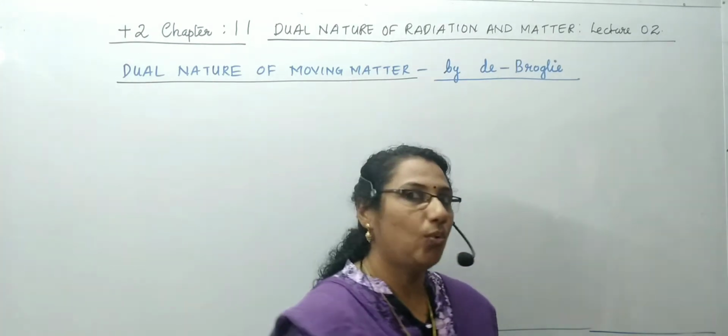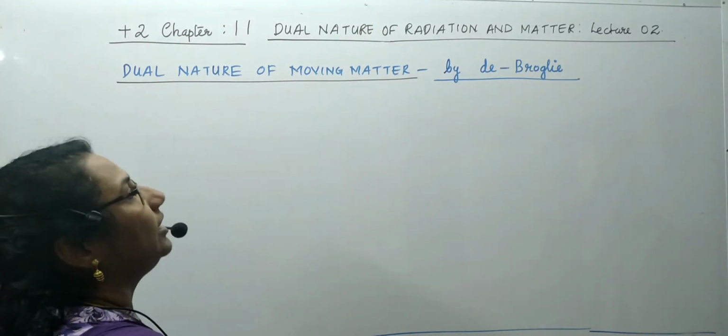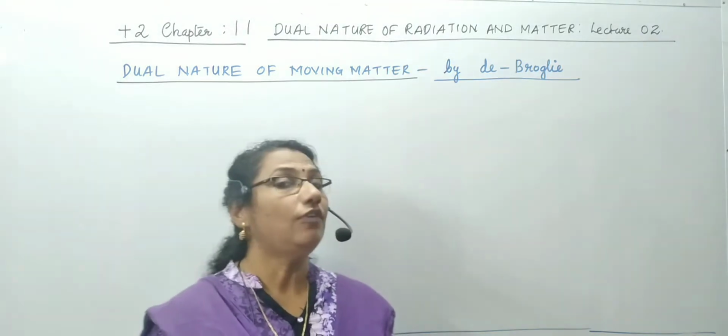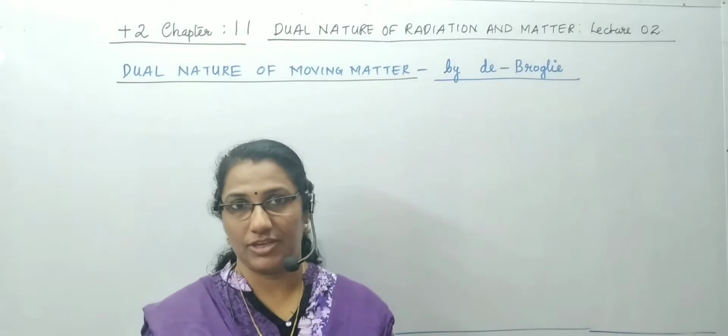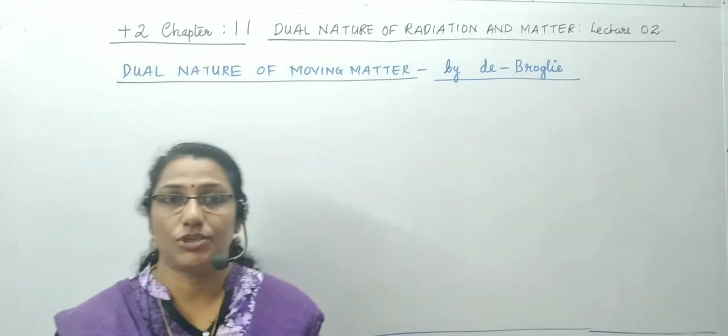So in the last lecture, we discussed the dual nature of radiation, electromagnetic radiation, and in today's lecture we will complete the chapter by discussing the dual nature of moving matter. Okay, so let us start. Today's topic is dual nature of moving matter.